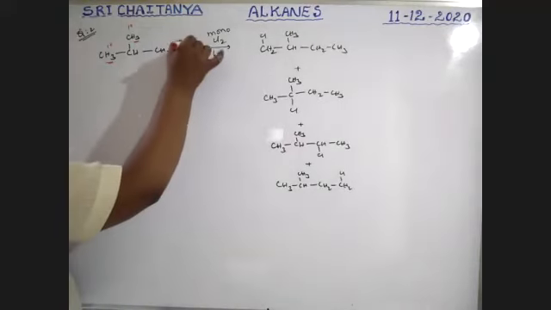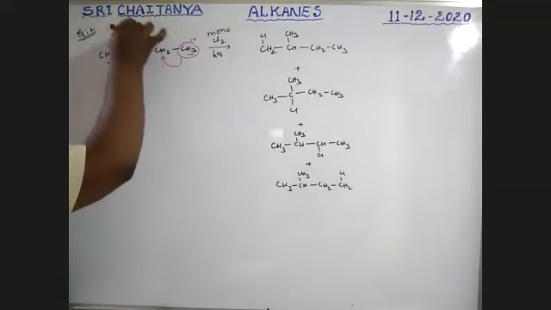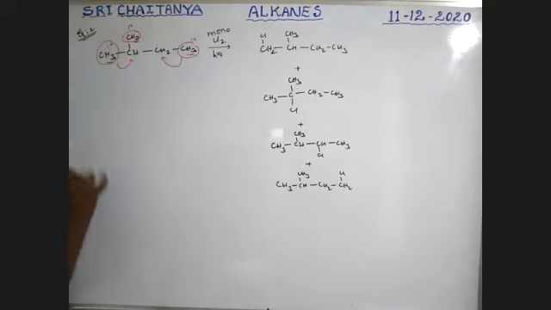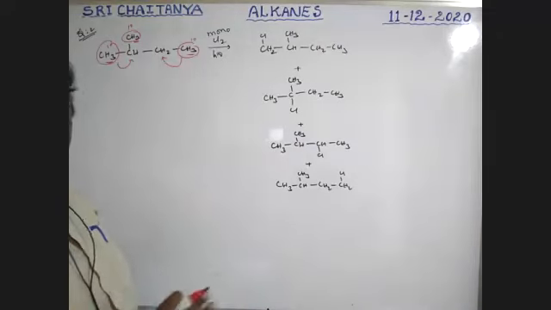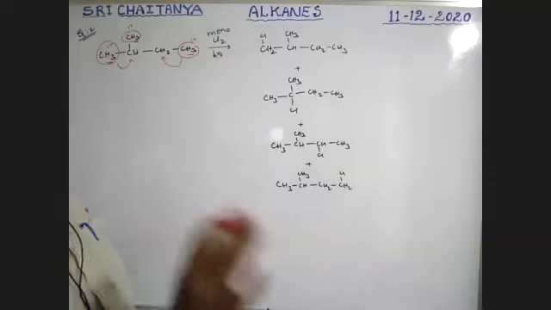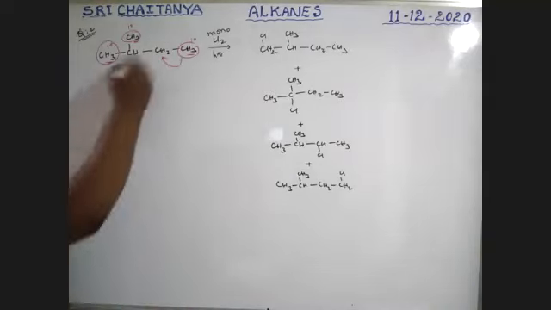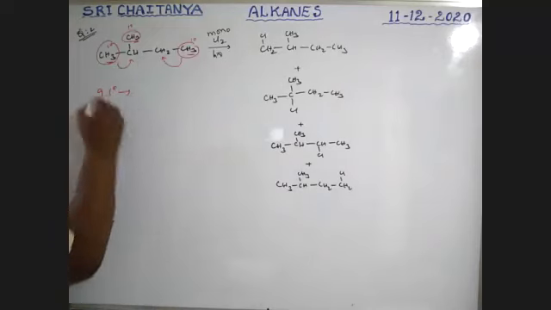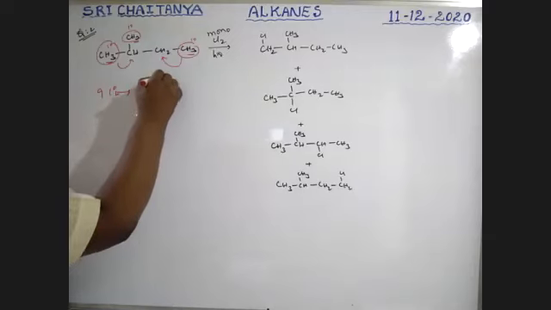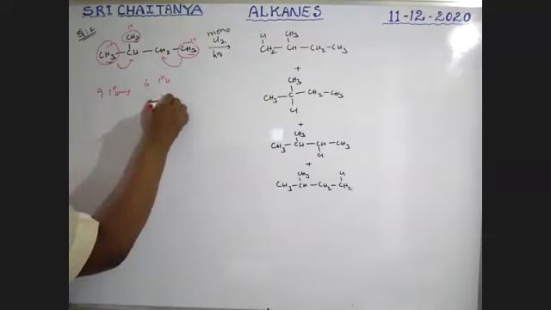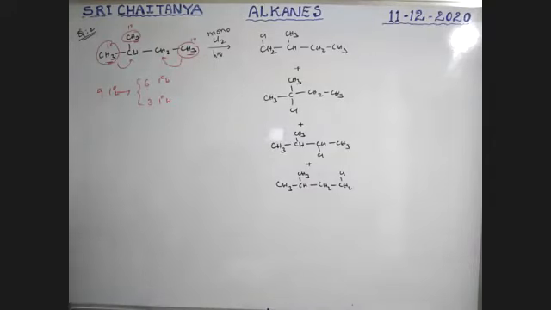So here, this methyl group is bonded with CH2. These are bonded with CH. That means even though those are primary, their environment is different. That is why out of 9 primary hydrogens, 6 primary hydrogens are one type, 3 primary hydrogens are another type.